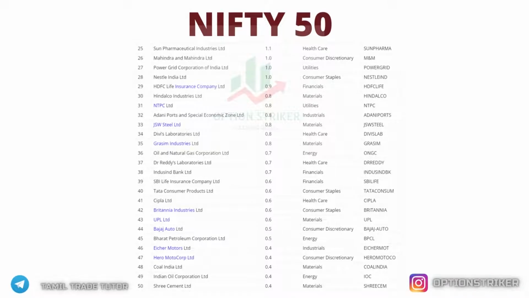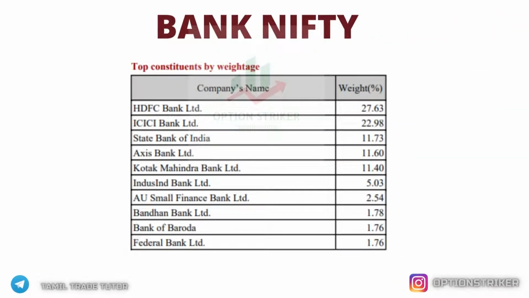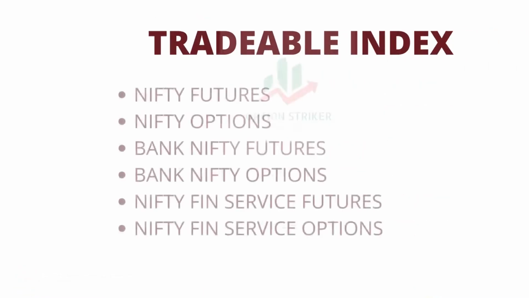Now we will go to Bank Nifty. In Bank Nifty, the heavily weighted stocks are HDFC Bank, ICICI, State Bank of India, Axis and Kotak. As these five have the highest weightage, they will lead and dominate Bank Nifty's movement. This is the weightage for Nifty Financial Service. Here too, HDFC Bank, ICICI, HDFC, Kotak, SBI and Axis play a huge role. As HDFC and HDFC Bank are in major indices, all traders and investors will be monitoring these stocks' movements.